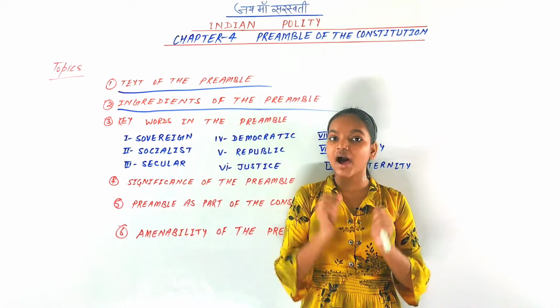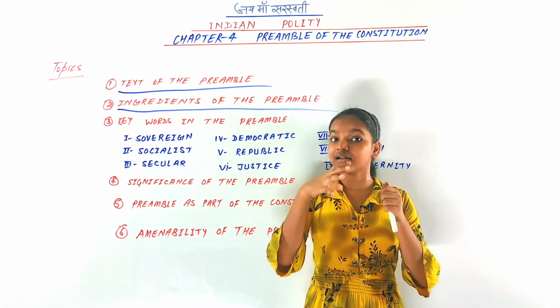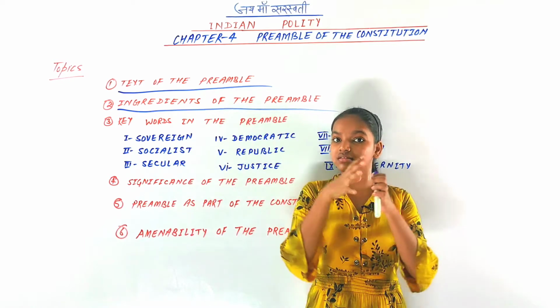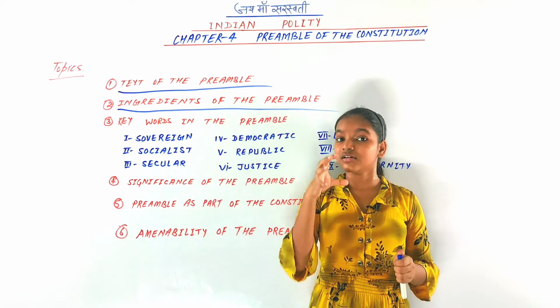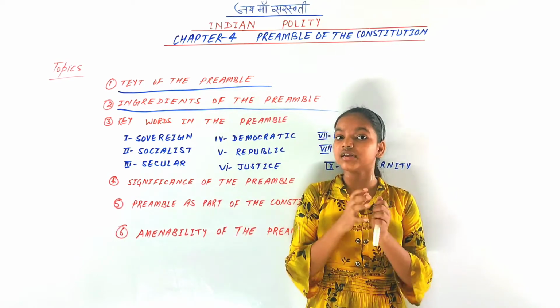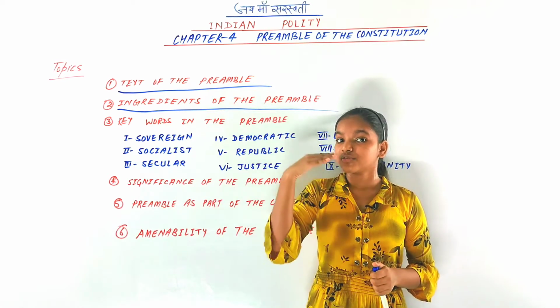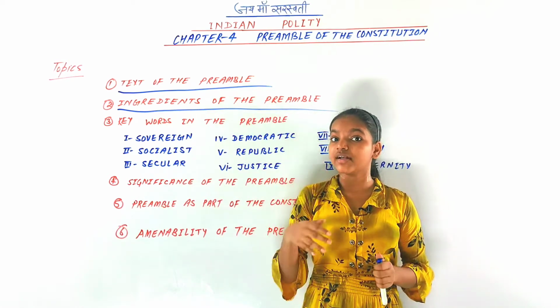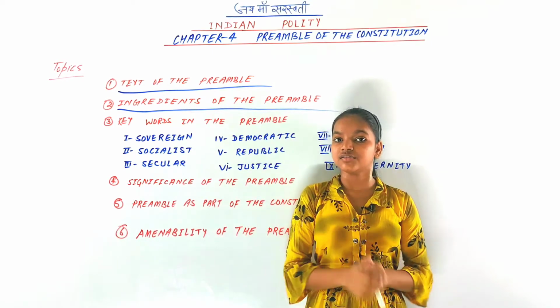Second, it declares the nature of our Indian Constitution: it is a sovereign, socialist, secular, democratic and republican polity. This is the nature of our Indian Constitution.